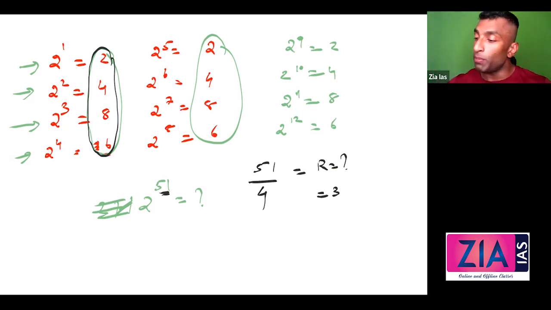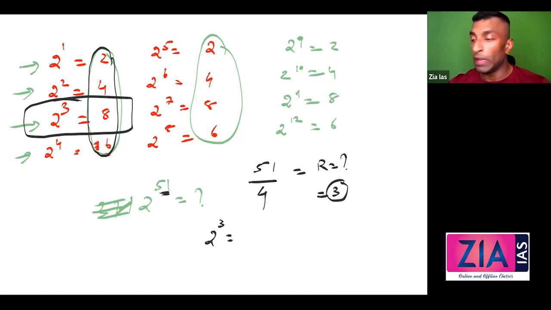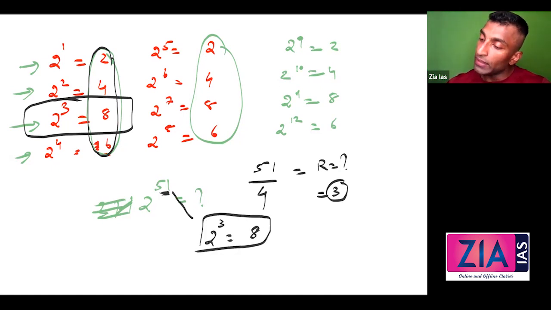Now your answer is going to be 2. That means 3 is the remainder, so it will come here. So your answer is going to be 2 raised to 3. 2 raised to 3 is nothing but 8. So 2 raised to 51 is similar to 2 raised to 3 in terms of last digit.